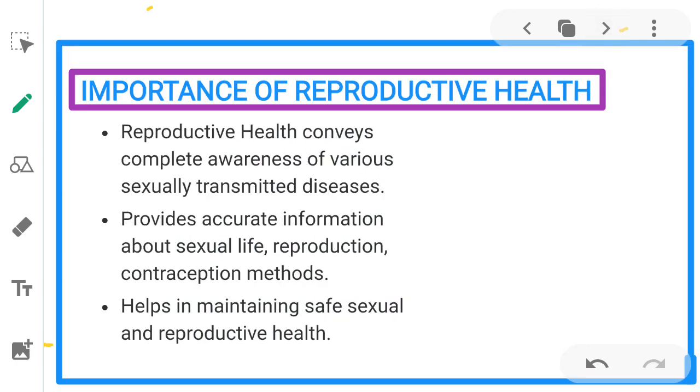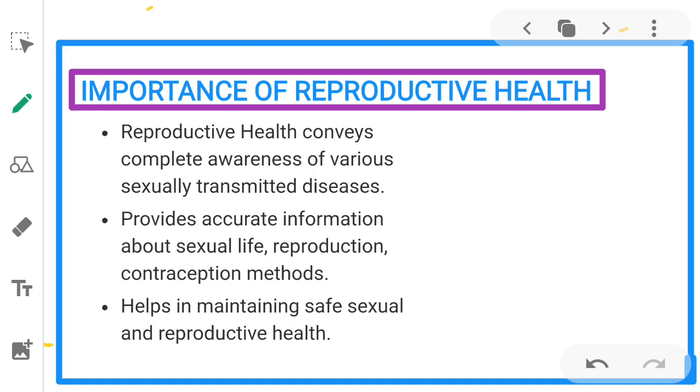Next, importance of reproductive health. Reproductive health conveys complete awareness of various sexually transmitted diseases. Sexually transmitted diseases are the diseases which are transmitted during sexual intercourse, for example AIDS.